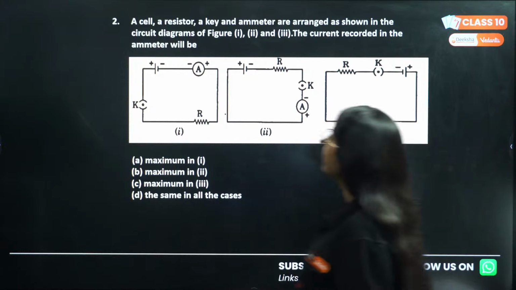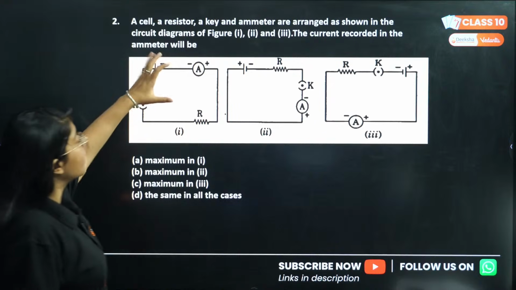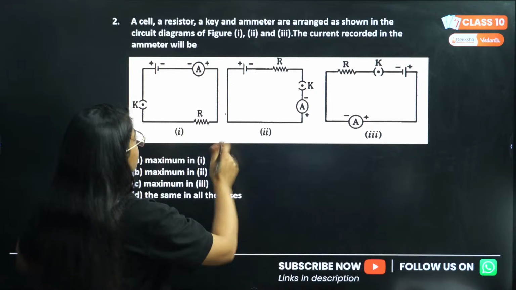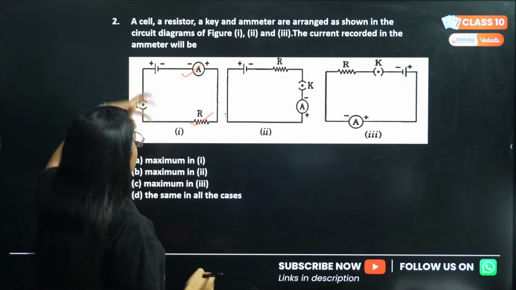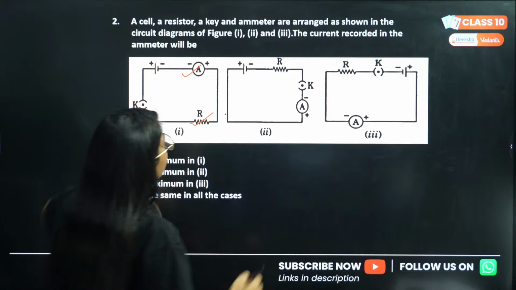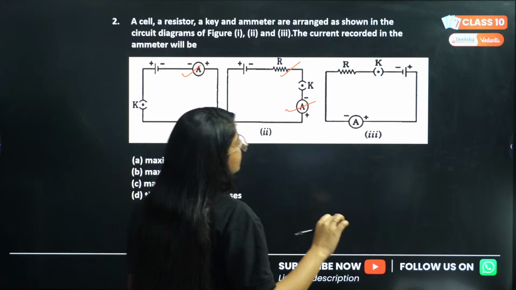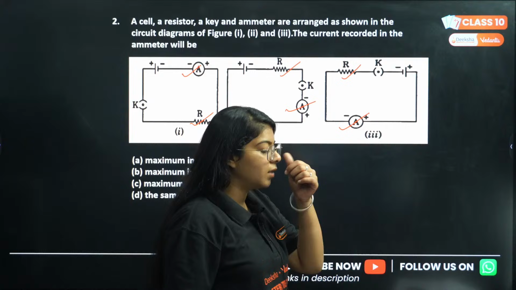Okay, let's see what is exactly happening here. In this circuit, if you look closely, everything is almost similar. The emitter is connected in series with the resistance and key, and again the emitter is connected in series with the resistance, and here again the emitter is connected in series with the resistance.